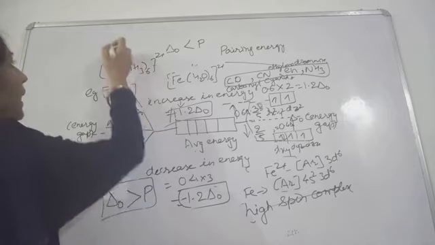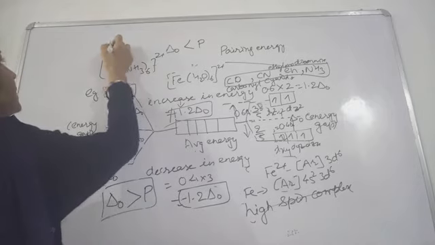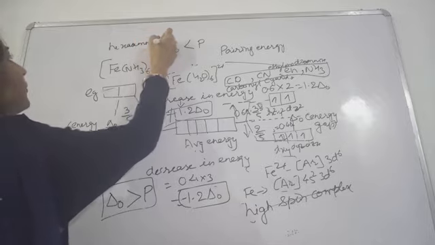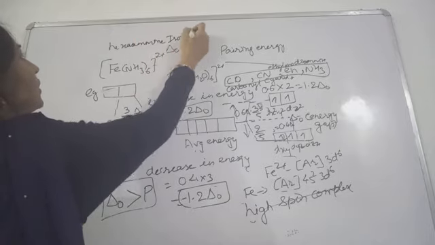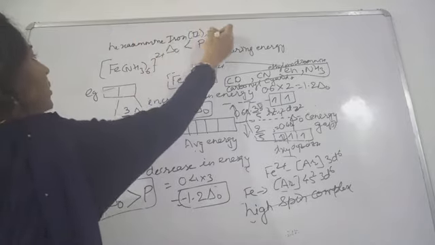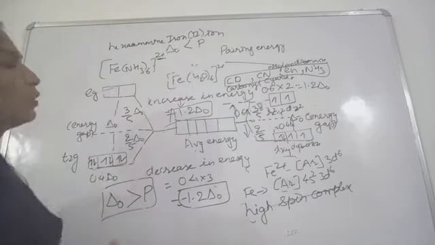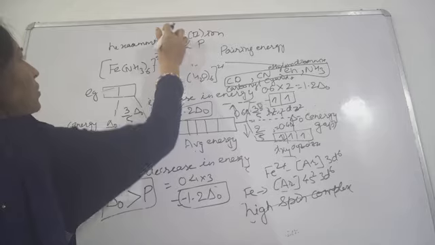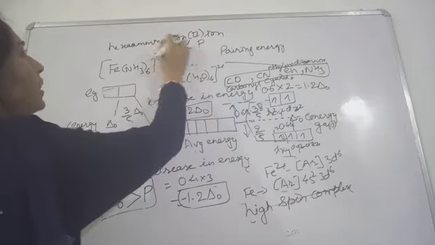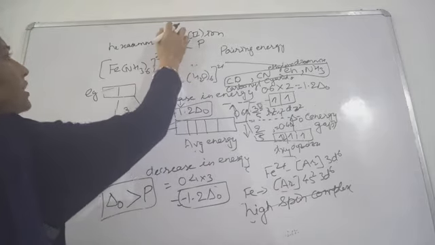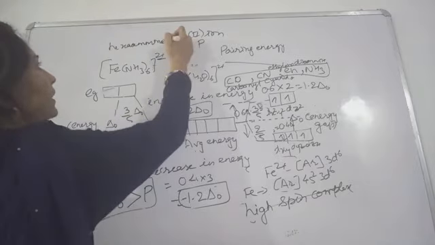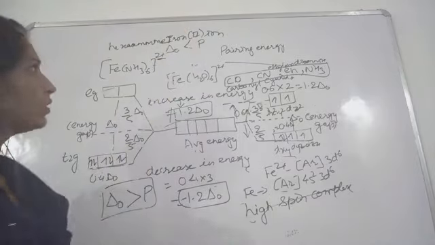This is hexaamineiron(II), because iron is present here as 2 plus. We write it with no space, we are not going to leave any space here, and iron is written in lowercase. So this will be the name.